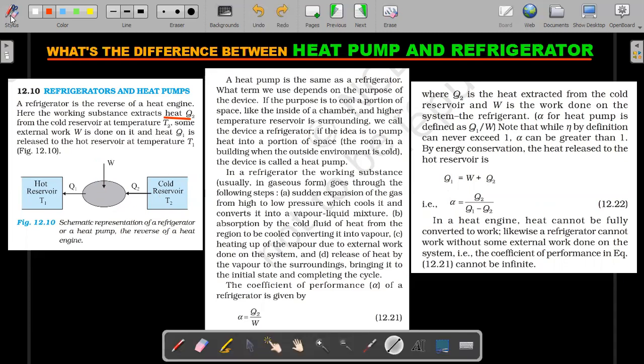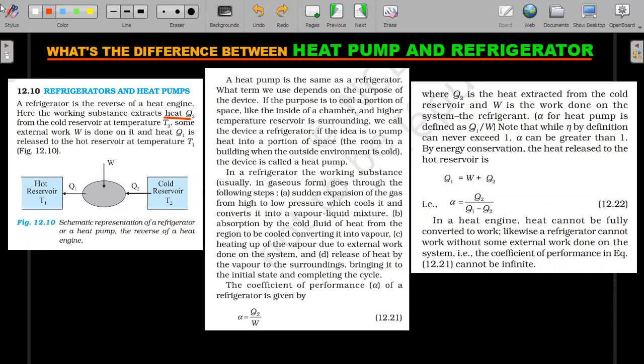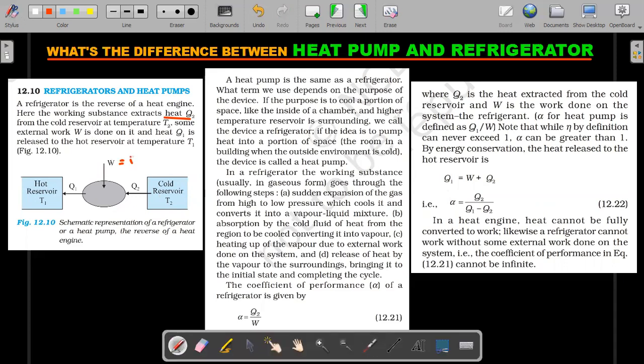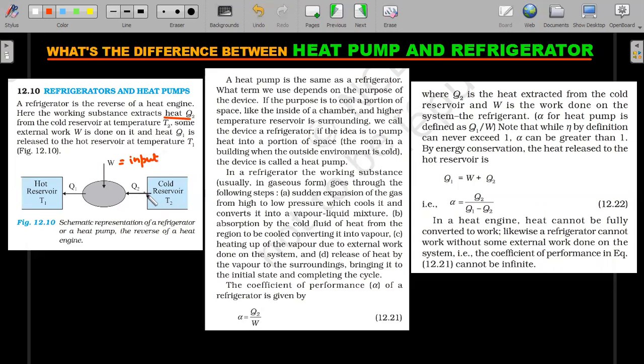In both cases, please understand, W is the input. The engineer gives work to it, but what is required? Do you want Q2 or do you want Q1? That is the most important part, and that's where the heat pump will differ. So read this one carefully. A heat pump is the same as a refrigerator, but what term we use depends on the purpose of the device. If the purpose is to cool a portion of the space, like the inside of a chamber, and the higher temperature reservoir is the surrounding, we call the device a refrigerator.